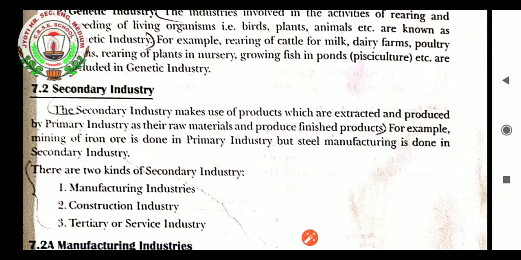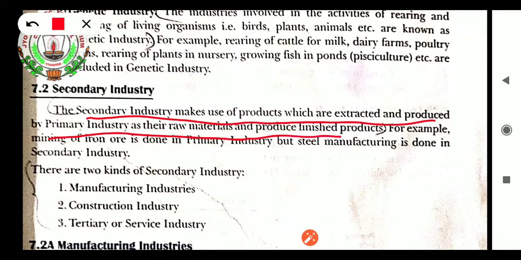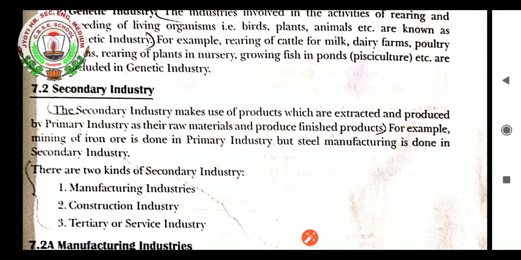Second comes the secondary industry. Secondary industry makes use of products which are extracted and produced by the primary industry as their raw materials and produces finished products. So you can say these are those industries which make use of the goods produced by the primary industry, and after taking them from that industry they convert the product into a finished product.